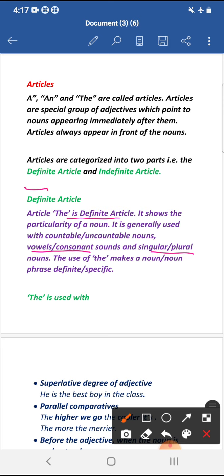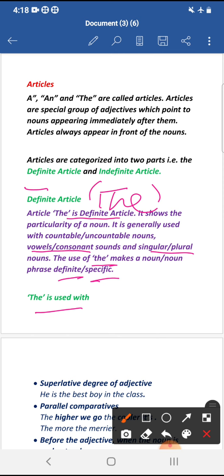So this definite article, that is the word the, is used to specify a noun, to particularize a noun. It shows the particularity of a noun. Simply, the use of the definite article makes a noun or a noun phrase definite or specific. Let's learn the detailed usage of the definite article the.